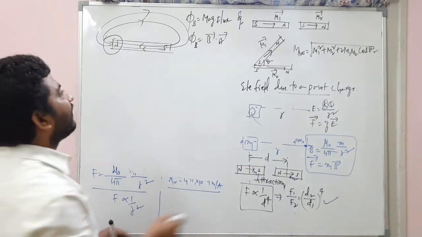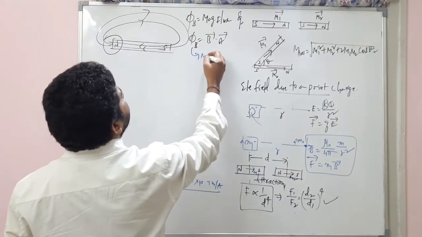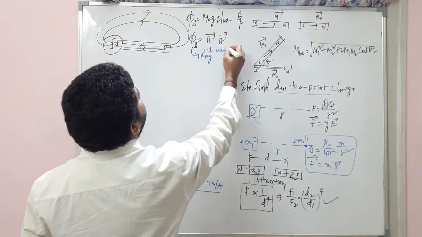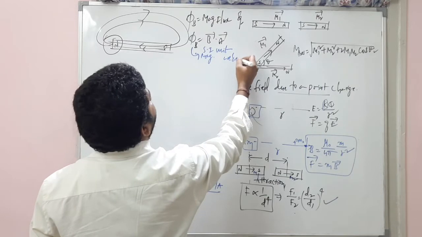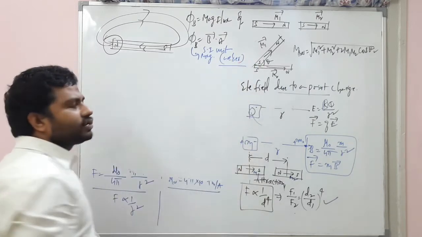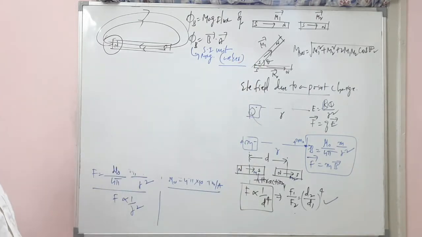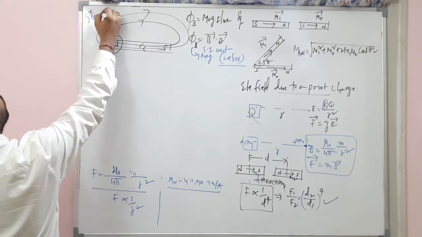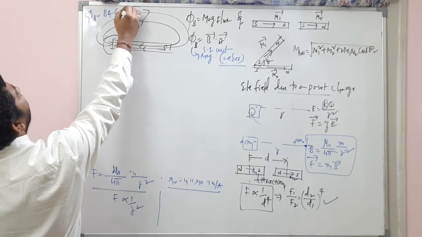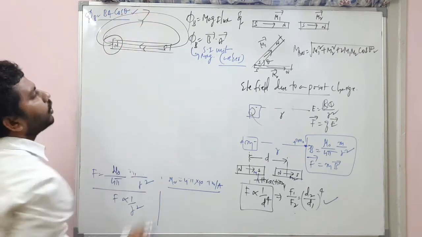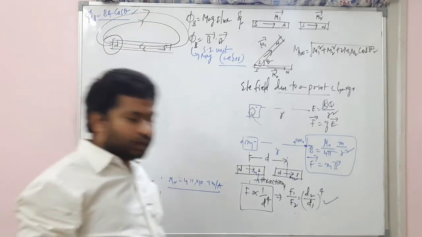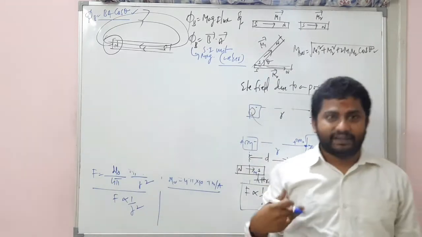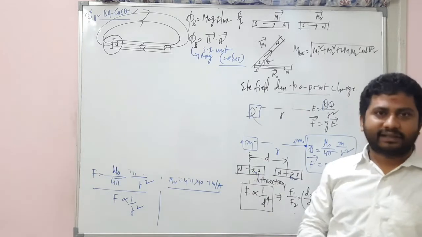The SI unit of flux is Weber. That's the magnetic flux, B bar dot A bar. So we can write magnetic flux is equal to B into A into cos theta. According to the theta value, the magnetic flux linked with a particular region will vary. Okay, this is about the magnetic flux.